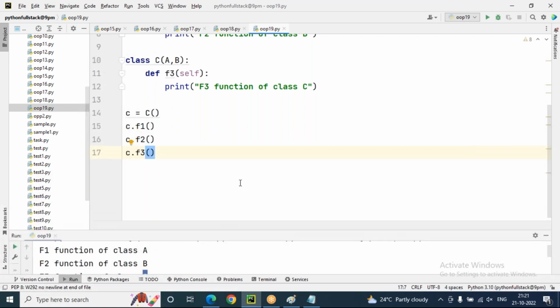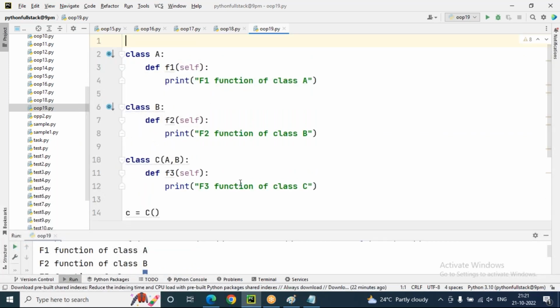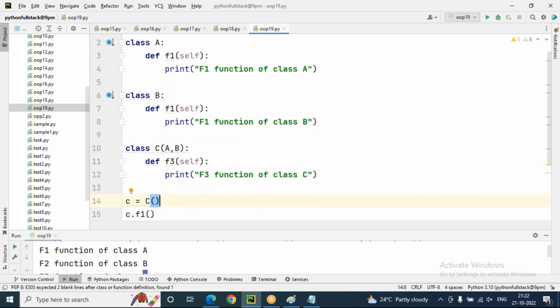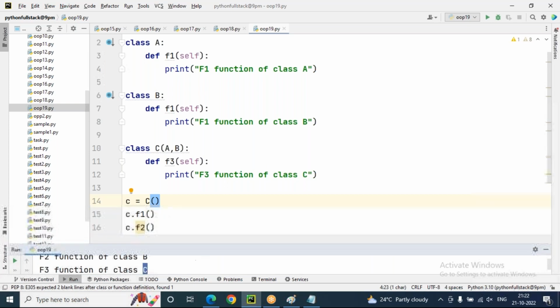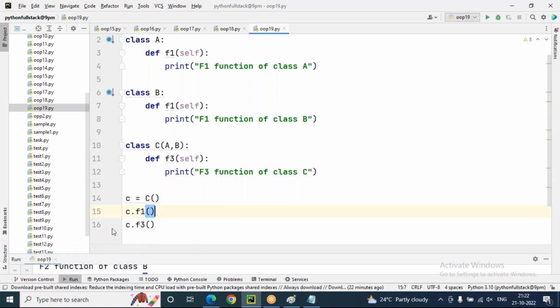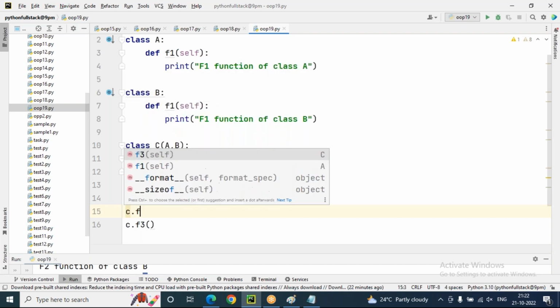But observe carefully. Whenever I take inside the class B also the same function, F1 and F1, this is the point, sir. Both classes are there. F1 function of A, F1 function of B. Now F2 is not there, F3 is there. Okay, no problem. But in this context, when we create an object for C class and try to access the parent class function F1, which class's F1 function will come? Observe here. There is no F2, I'm deleting. But look here, c.F1 I'm taking.